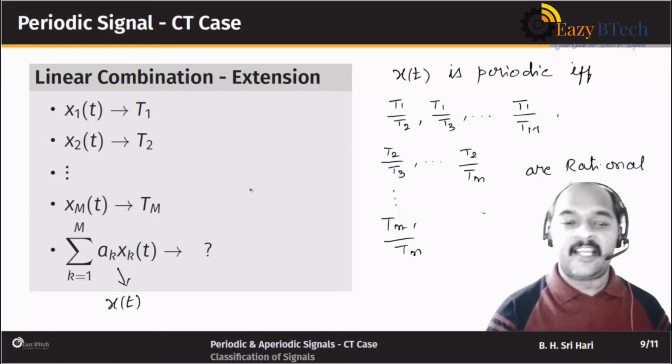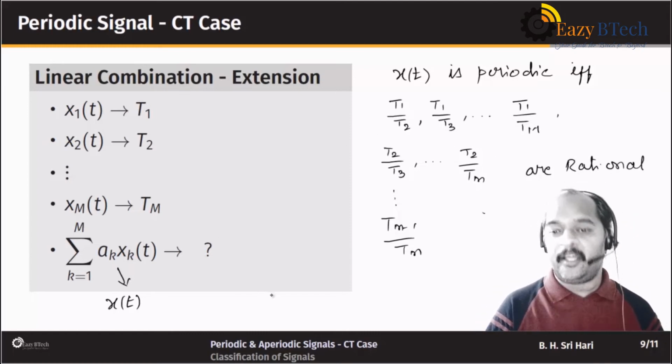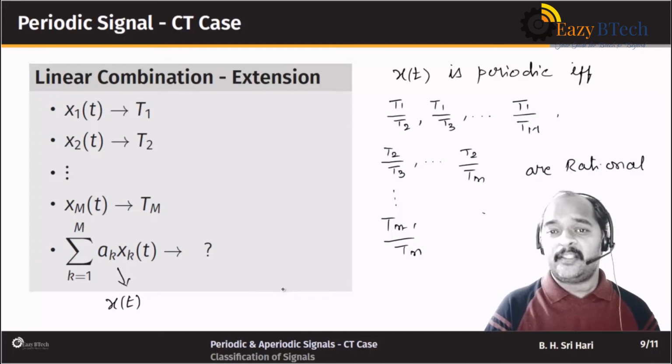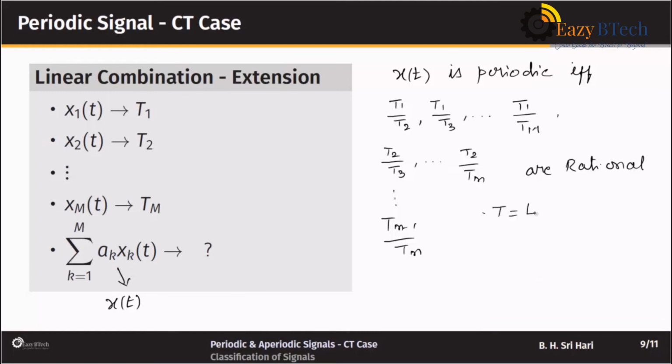Then what do we say? The given signal is periodic. If all these ratios are rational, then the period is given by capital T equal to LCM of T1 to Tm.